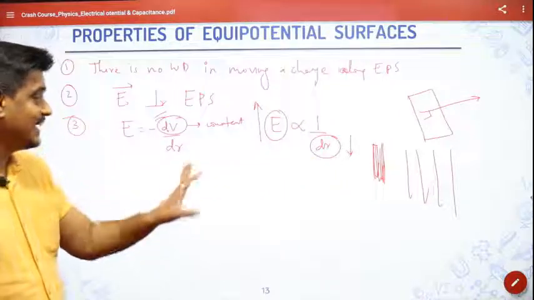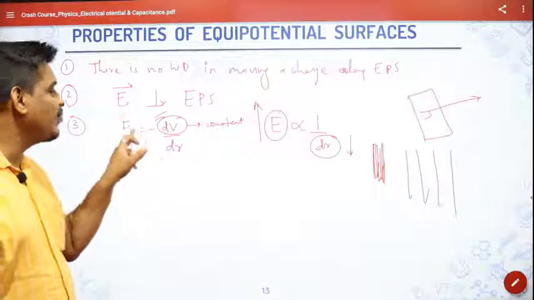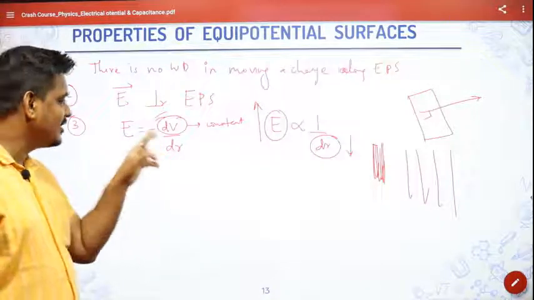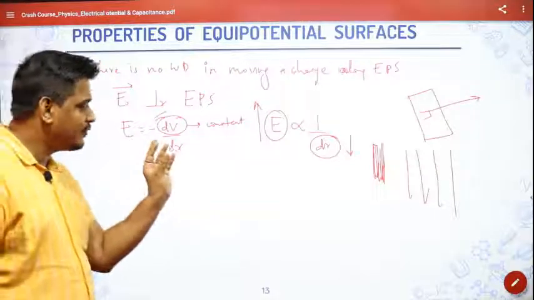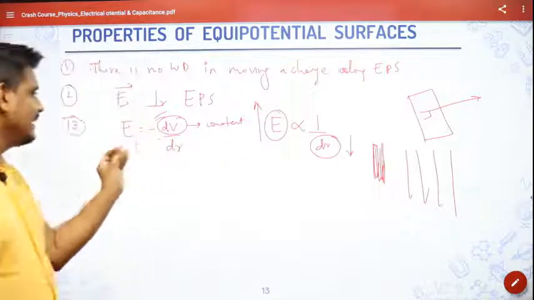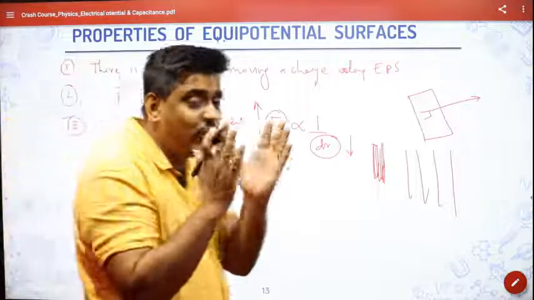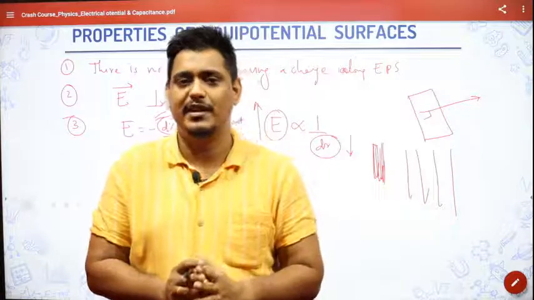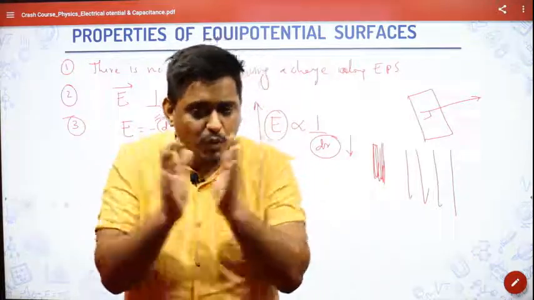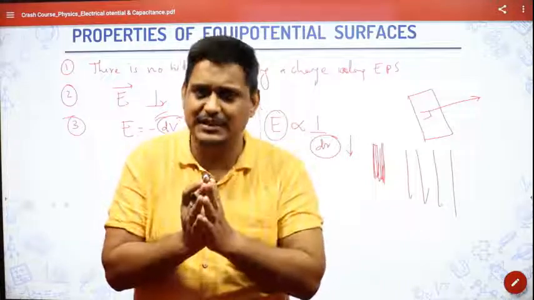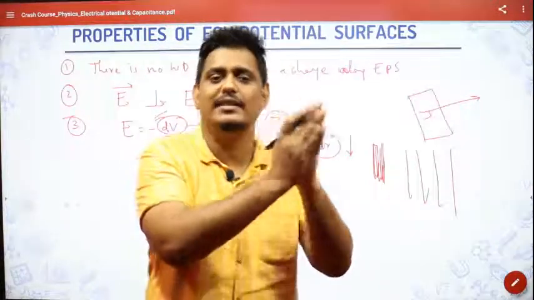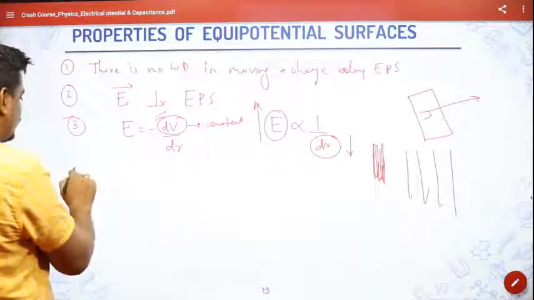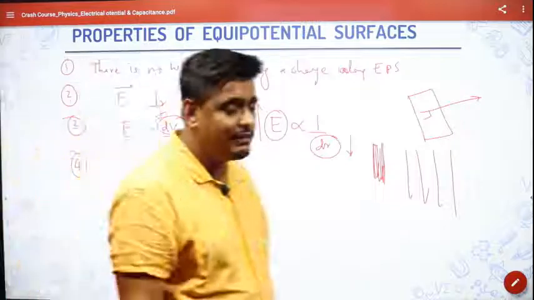I hope you're understanding this. Since the change in the potential is constant, there is no change in potential, therefore electric field is inversely proportional to dr. So if the dr is less, electric field is high, means closeness of the equipotential surfaces gives us the idea about the strength of electric field. I hope you are understanding this. The more close the equipotential surfaces are, the higher the electric field is, or the stronger the electric field is. Right. So let us go to the next important property of equipotential surface.